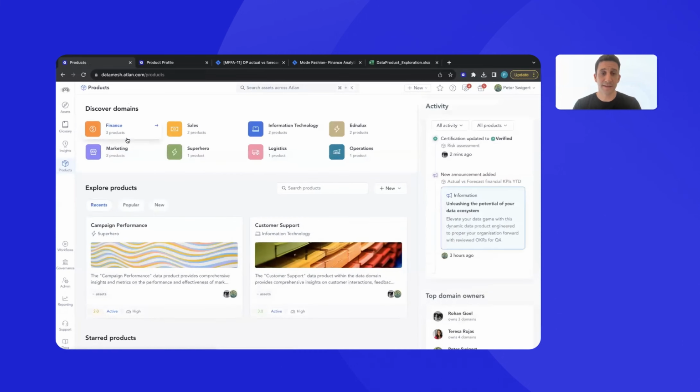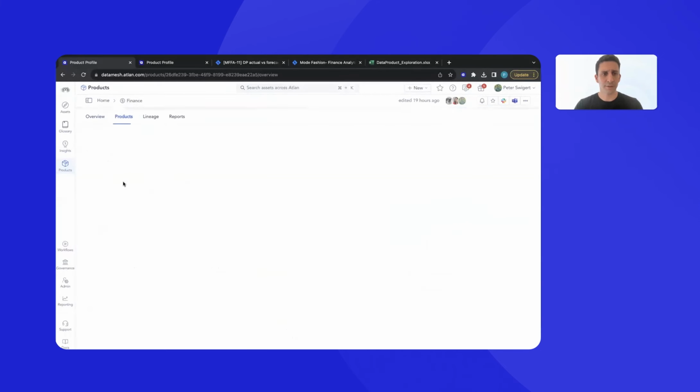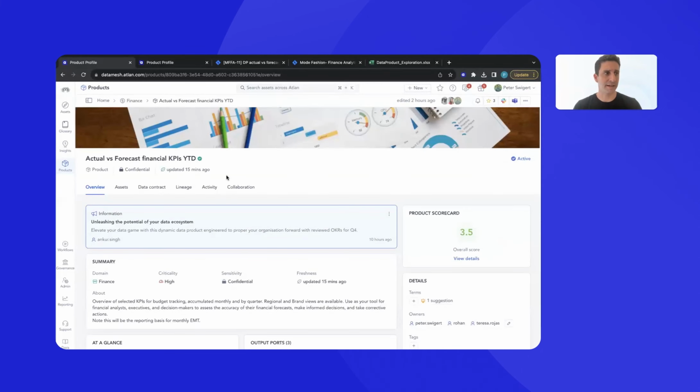Let's jump back into the data product that Teresa was looking at and see how we can edit this to meet the consumer's needs. The user had requested that we add column descriptions on one of the output ports, a table, so that it was more clear what those fields meant. We can easily jump into that, and we have edit access. So we can go into our product that she was looking at, the actual versus forecast financial KPIs.